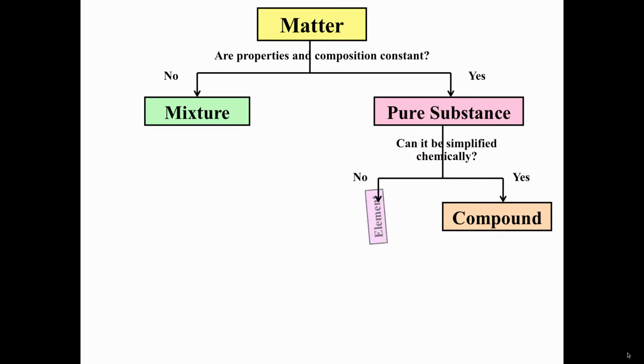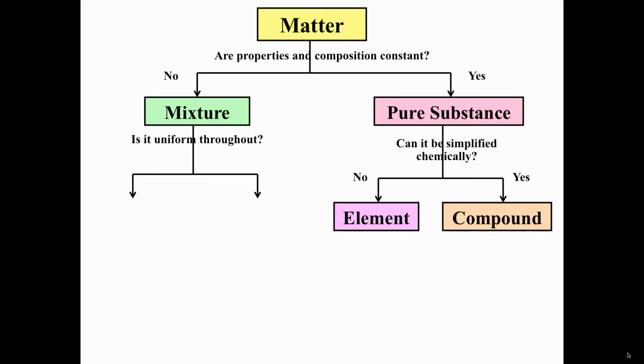Now, some substances can't be simplified chemically, and those are, of course, the chemical elements. They're already as simple as they can be. Carbon, we can't simplify it any further by chemical means. Hydrogen, it's already as simple as it gets. Sodium, as simple as it can be by chemical means at least. So those are the elements.